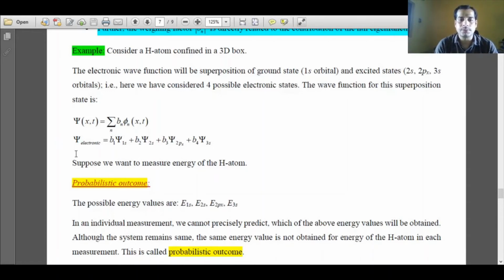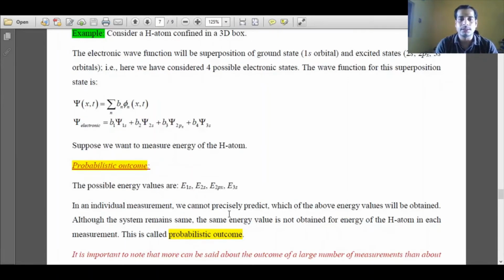Now I want to measure the energy of the system. Now the electron can be in any of the orbitals. So if the electron is in the 1s orbital, I will get the energy corresponding to the 1s orbital. If it is in the 3s orbital, I will get the energy with respect to the 3s orbital. So if I do a number of measurements, I will get different energy values in each measurement. Then I have to take the average value. Then only I can say that the expectation or average value of the hydrogen atom energy is so and so.